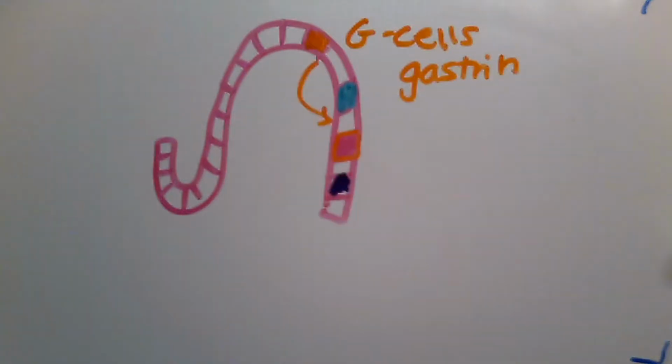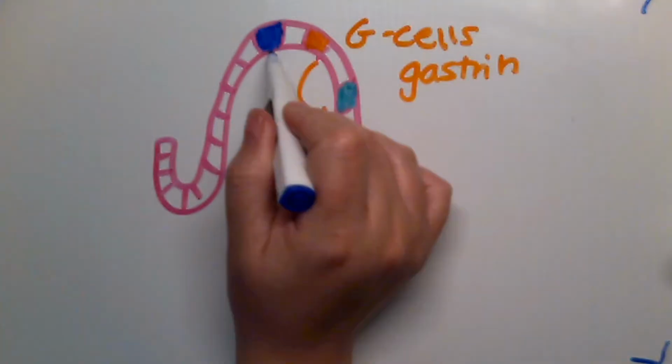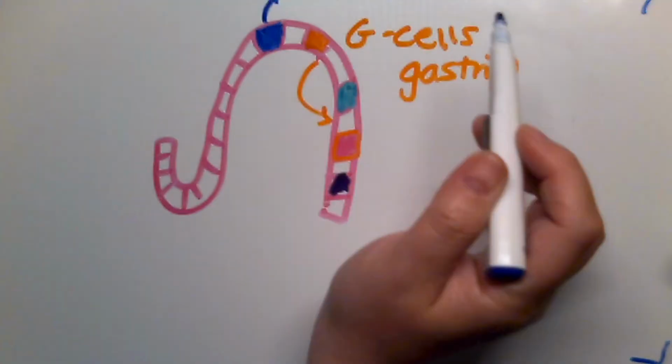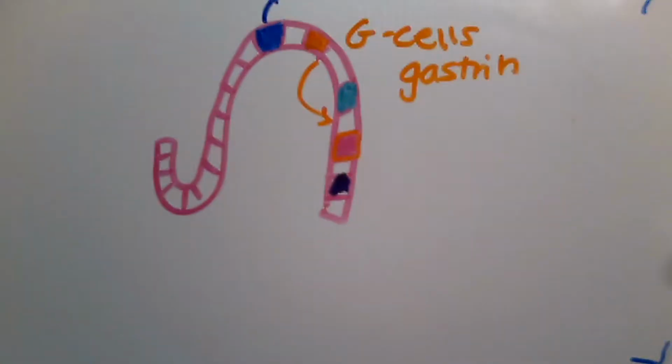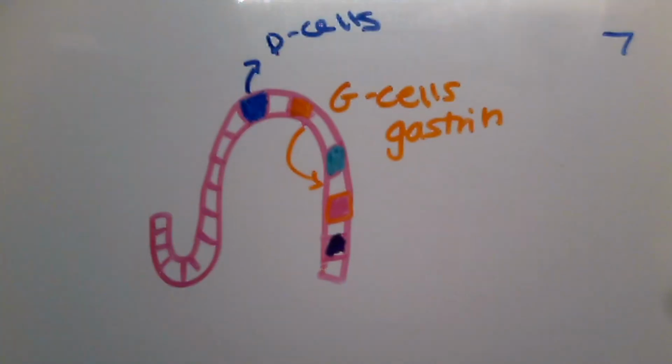The other specialized cell in the stomach then is the D cell, or the delta cell. That might sound familiar from the pancreas. They both have delta cells. They both do the same thing. They produce somatostatin. So we have D cells, and the D cells are responsible for making somatostatin.